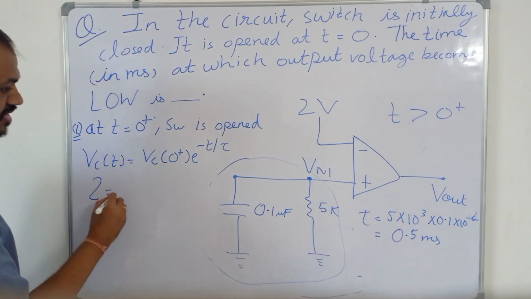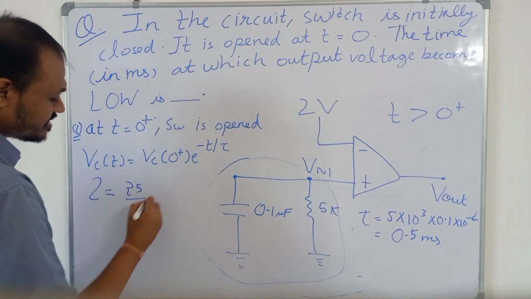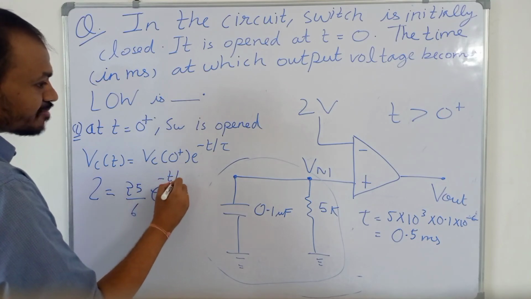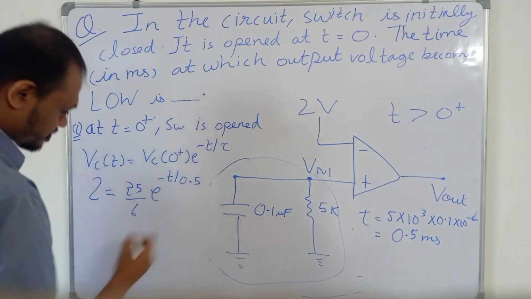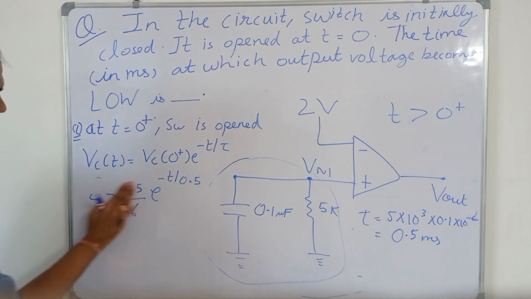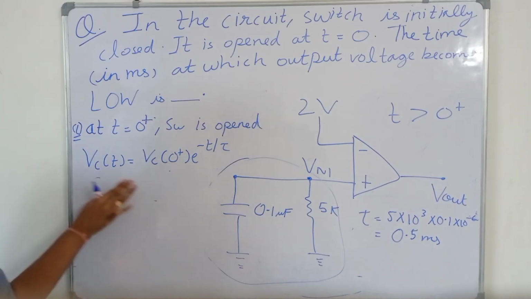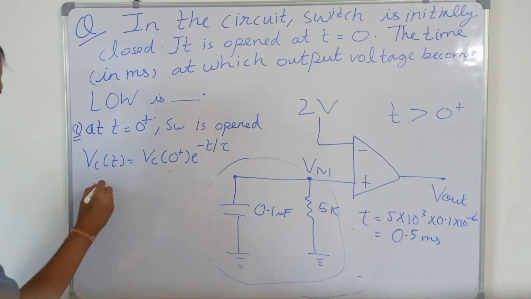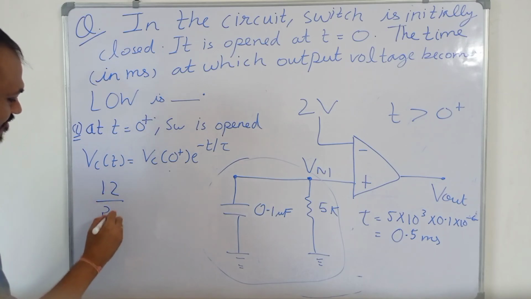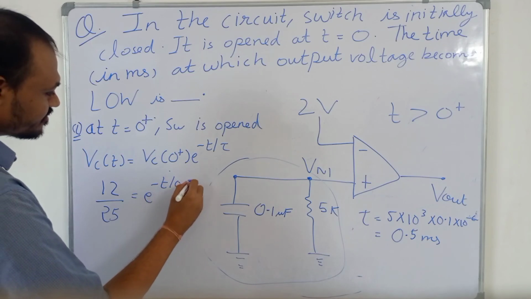So 2 equals Vc(0 plus), which is obviously 25/6, times e to the power minus t upon 0.5. If you solve it, you will get 12 upon 25 equal to e to the power minus t upon 0.5.